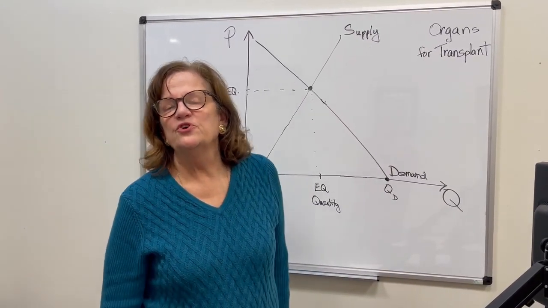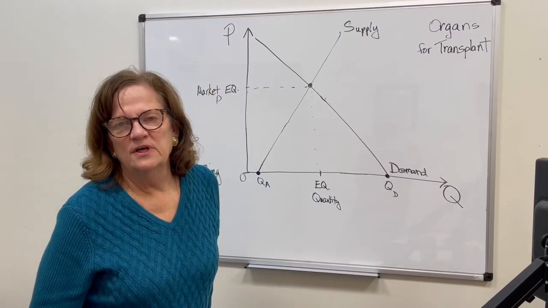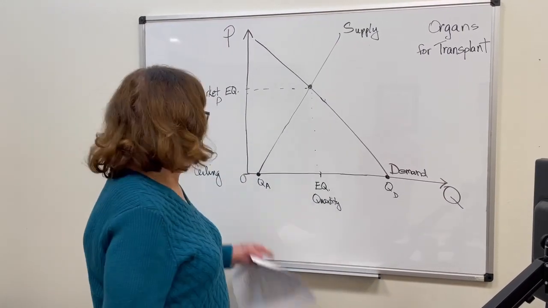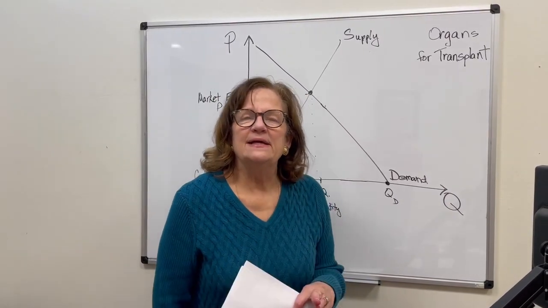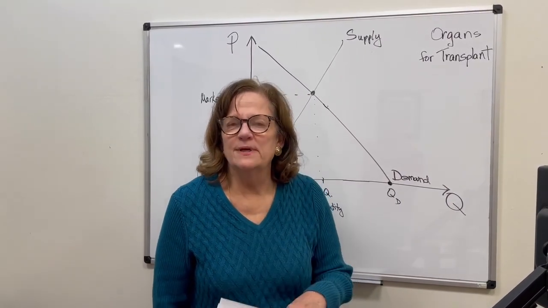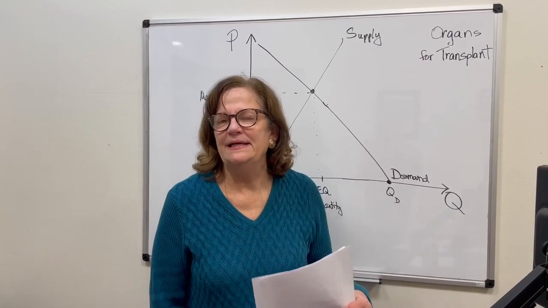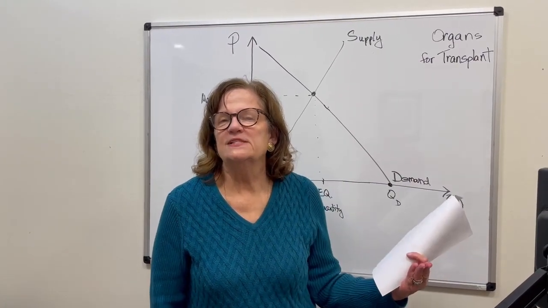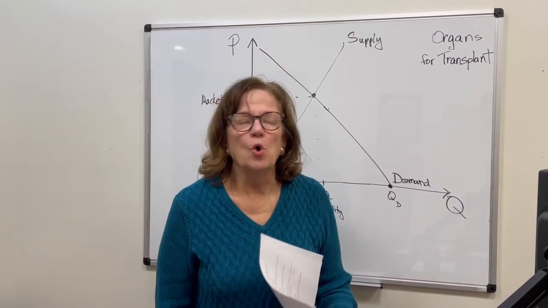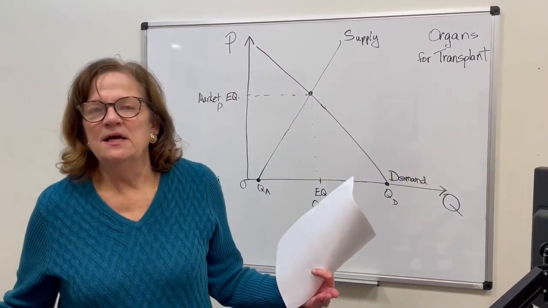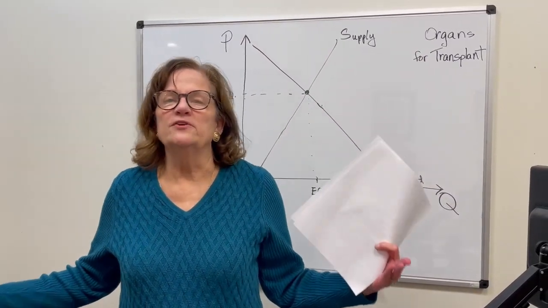What happens to the demand for organs at a zero price ceiling? It doesn't change. The demand for organs is determined by whether or not you need an organ. Just because organs become cheaper doesn't mean that more people are suddenly anxious to have an organ transplant.